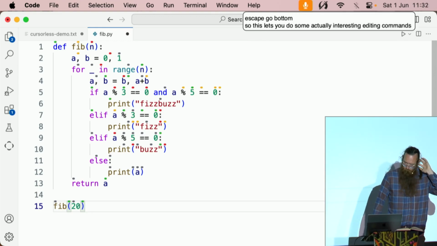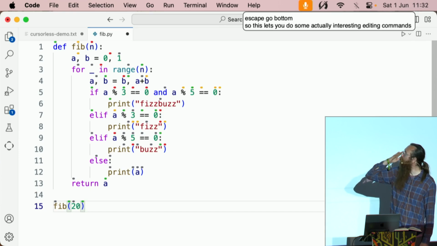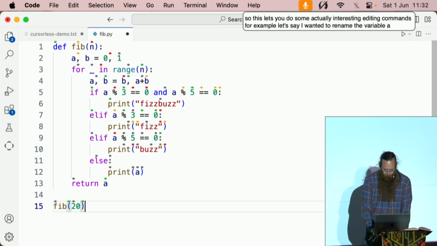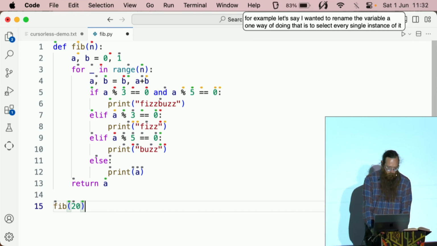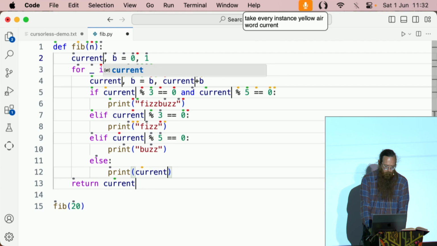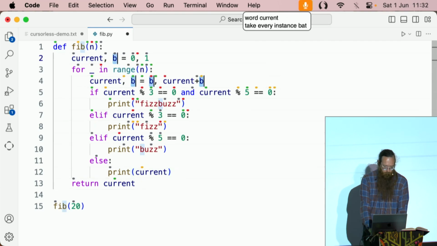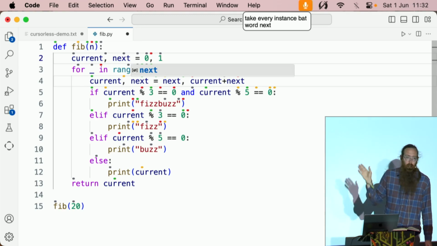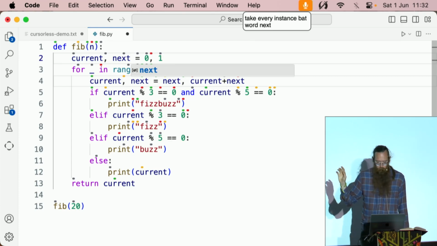For example, let's say I wanted to rename the variable a. One way of doing that is to select every single instance of it. Take every instance yellow air. Word current. Take every instance bat. Word next. So now we've done a little code refactoring to give ourselves more verbose variable names.